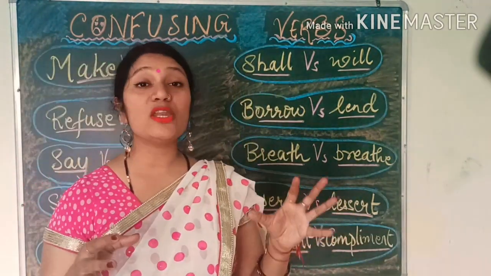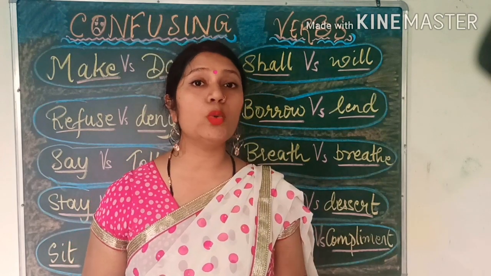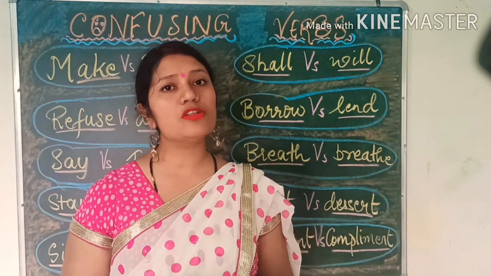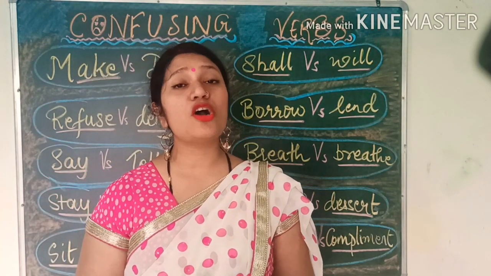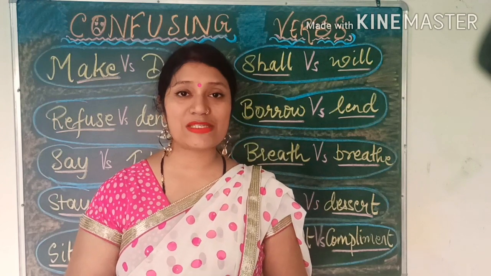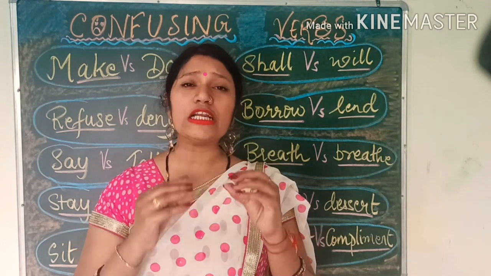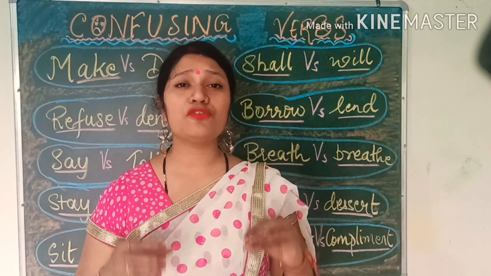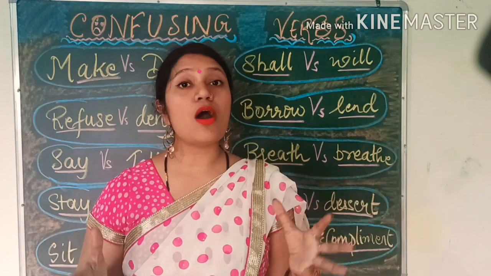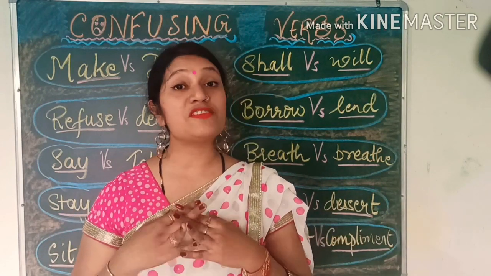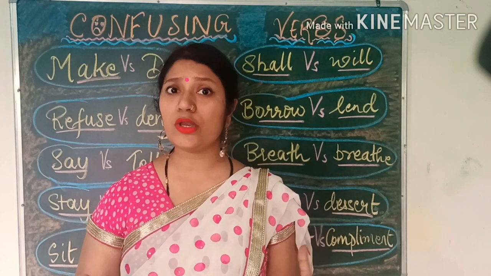Next is shall and will. This is a very, very common mistake that most of us make in speaking also, in writing also. Not only us, but many of the learned people, the knowledgeable ones, also tend to make this mistake. It's not that the rules are not clear. It's already clearly given in all the grammar books. If you are a student, it has been mentioned in the rules. If you are a learner, an educator, you must have studied about it. You must be teaching about it. Your parents may or may not know this.